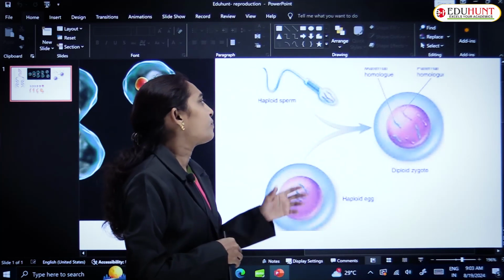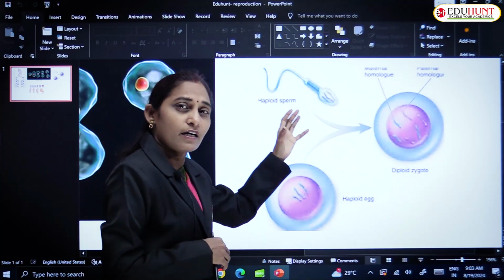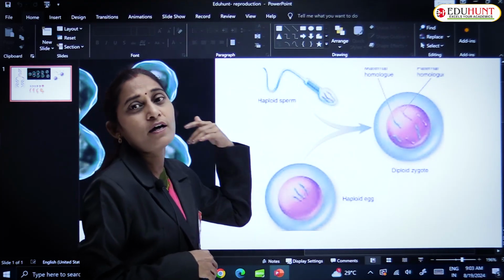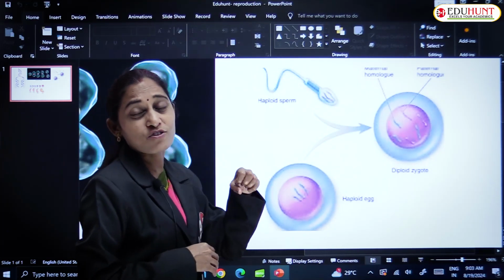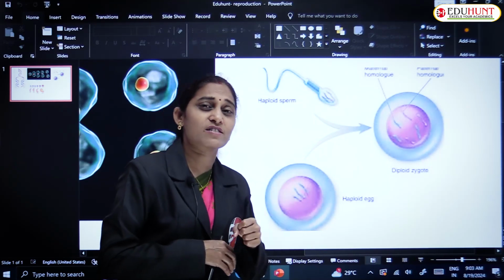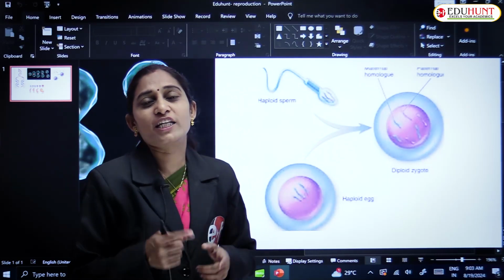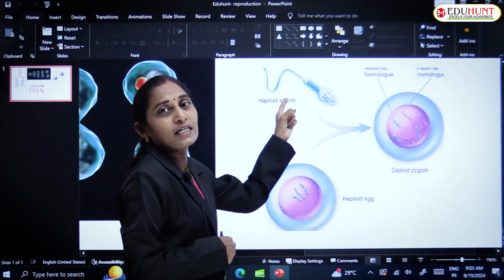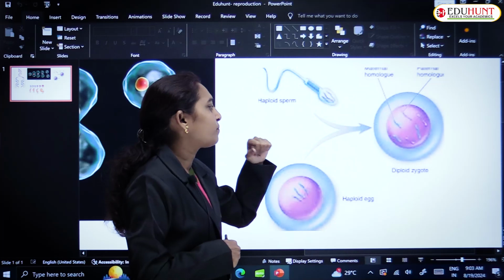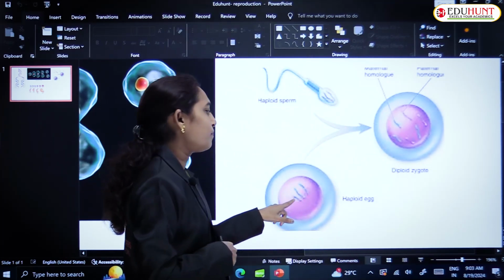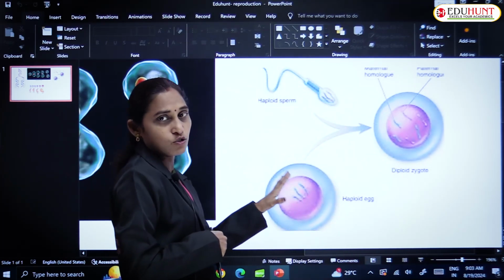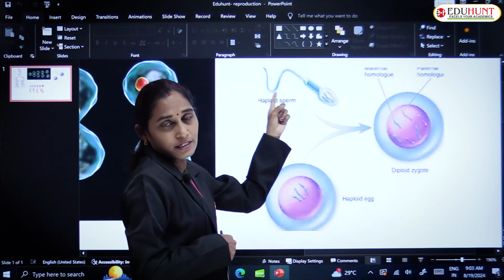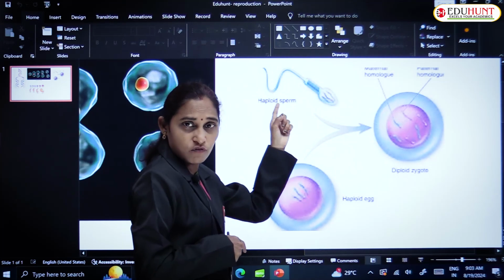In the same way, gametes carry the information in the form of genes, which are present on the chromosomes. Chromosomes are the structures that carry the genes. Genes are responsible for traits. This is a male gamete, a sperm, and this is an egg or ovum. It is also haploid. It carries a single set of chromosomes. The sperm, the male gamete, also carries a single set of chromosomes.